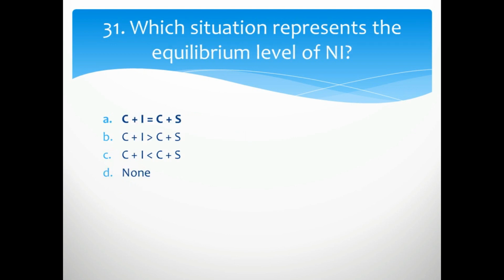Which situation represents the equilibrium level of national income? The right option is the A, that is C plus I is equal to C plus S. In other words, aggregate demand is equal to aggregate supply, and the C plus I and C plus S, we write these components in two sector economy.